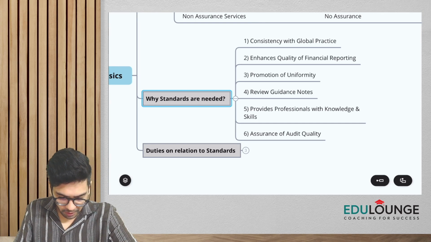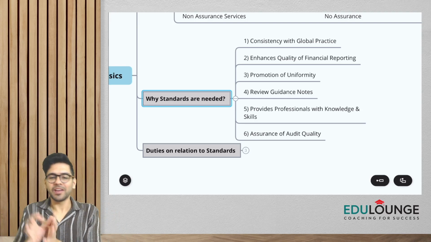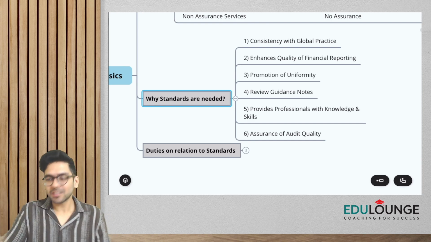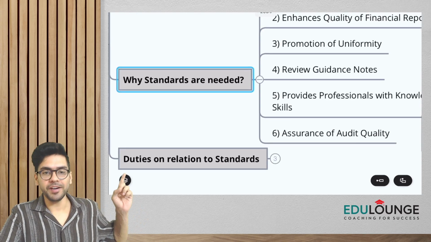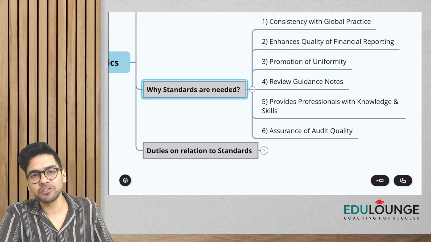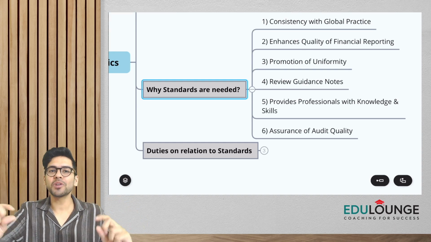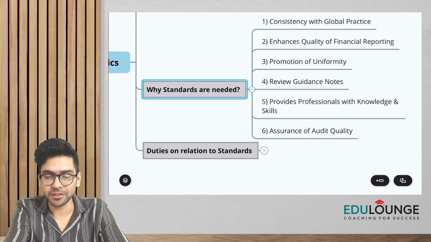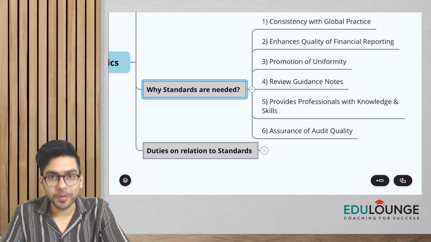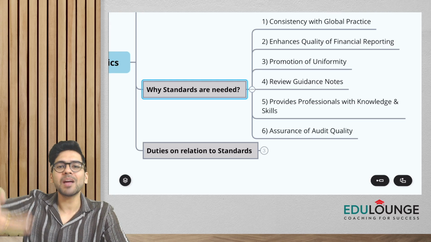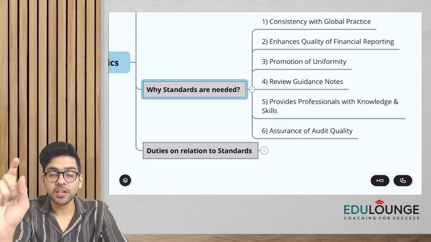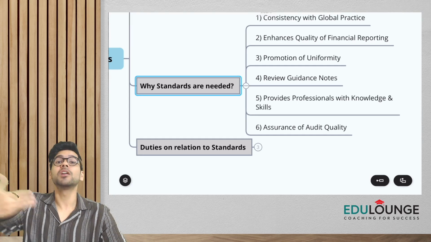Okay, next is basically, if I follow standards and do the audit, it is going to enhance the quality of financial reporting. Guys, the topic says why standards are needed. Standards can be auditing standards, standards can be accounting standards also. Who is supposed to comply with the requirements of accounting standards? The management, right? Now if management follows AS or Ind AS properly, and then they make the financial statements, the reliability and the quality of the financial statements, financial reporting, enhances.